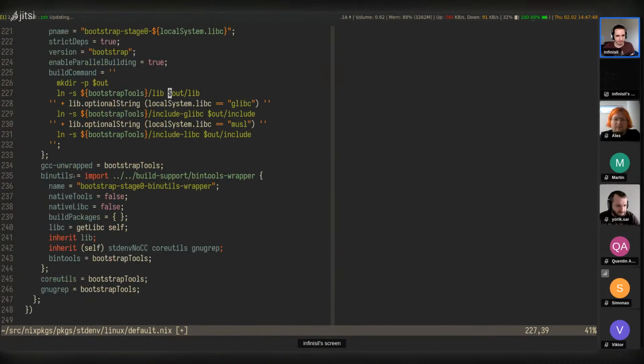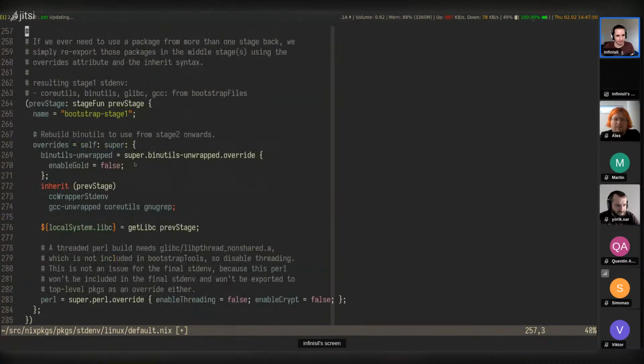Here we have a very basic derivation. Let's look at this example. I think this is pretty good. So binutils wrapped. I believe by default it wouldn't build if enableGold was turned on, so it's turned off, so certain dependencies disappear.